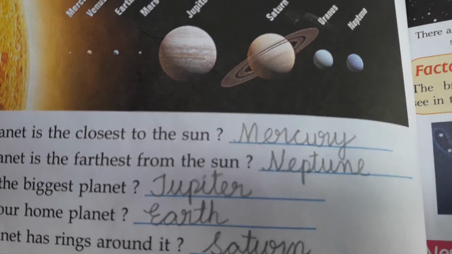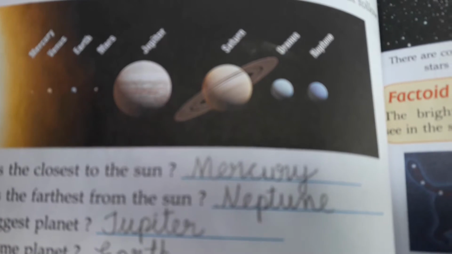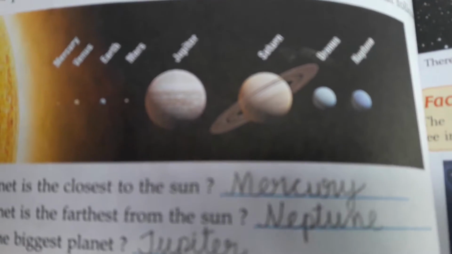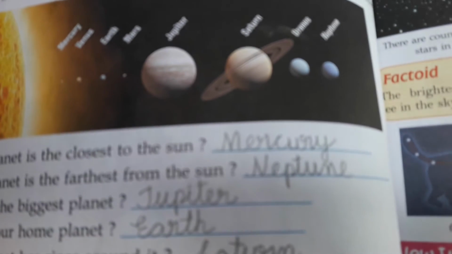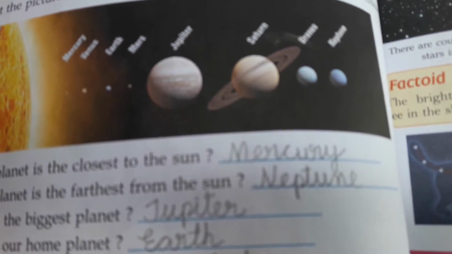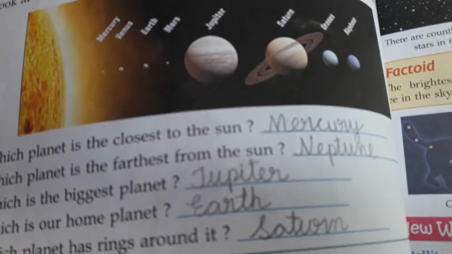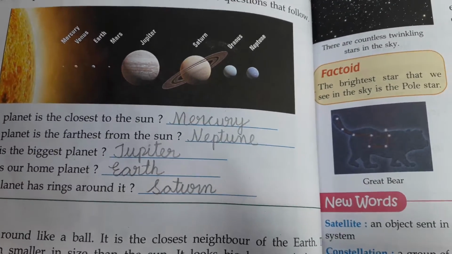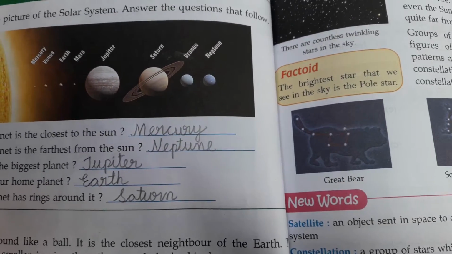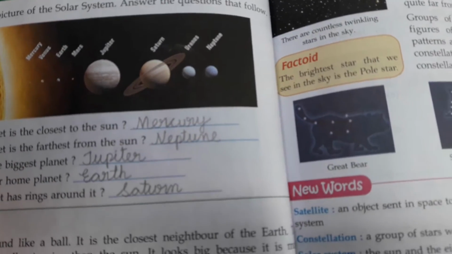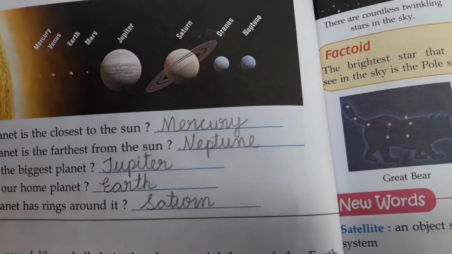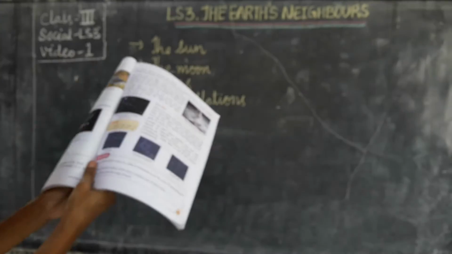In the summer season, can we stay on the terrace without wearing slippers? No, because the sun rays are very hot. Just imagine how hot the sun would be. So the sun is very far from us. That's why, by seeing them, we cannot say that the sun is small and the moon is big. The moon is very near to the earth, that's why it looks big to us.